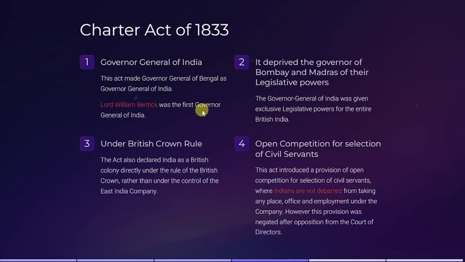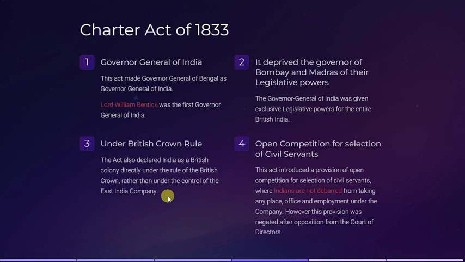Very easy. Third point is British Crown rule. The act also declared India as a British colony directly under the rule of the British Crown rather than under the control of the East India Company. So this is a very important point, that they regarded India as the territory not of the East India Company but of the British Crown.